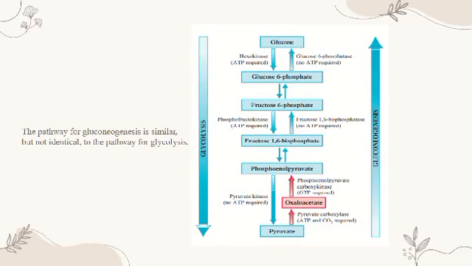So this is the pathway for gluconeogenesis. It is similar but not identical to the pathway for glycolysis. There are steps involved in the process of gluconeogenesis. The first step is the conversion of pyruvate to phosphoenolpyruvic acid or PEP. In order to convert pyruvate to PEP, there are several steps and several enzymes required.